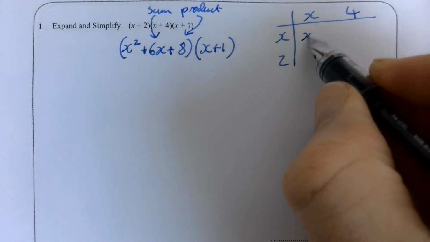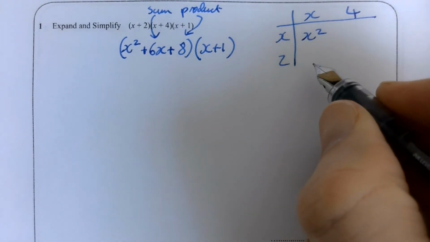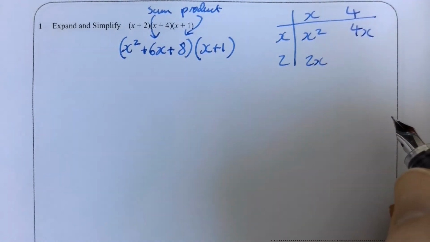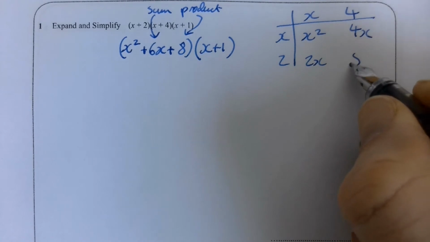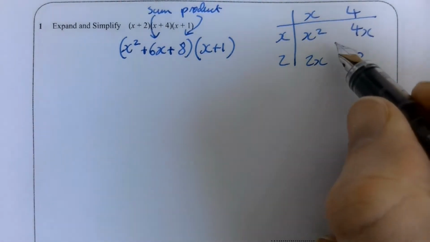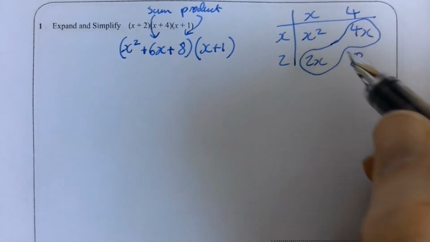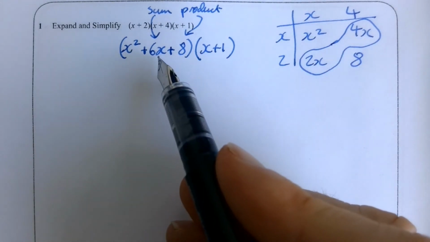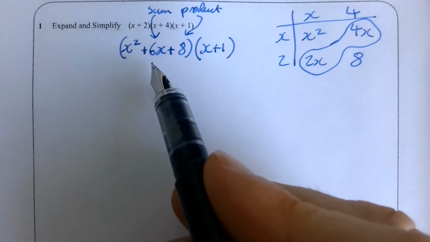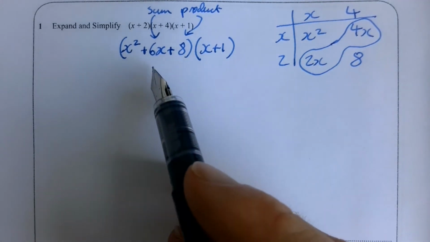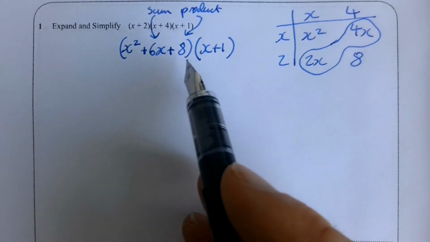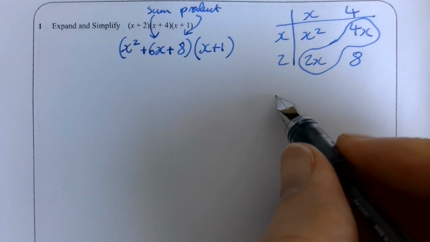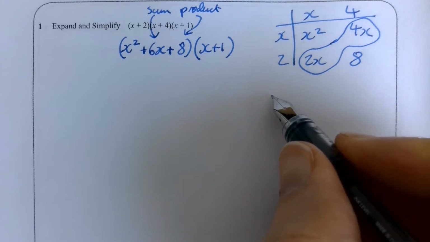So x times x is x squared, 2 times x is 2x, 4 times x is 4x, 2 times 4 is 8. And then we can put a peanut here when we simplify and add the 2x to the 4x, which is why we get the sum of those two numbers as our coefficient of x. Now that we've got this, all of this bracket needs to be multiplied by that one. So we're going to do the same idea again.